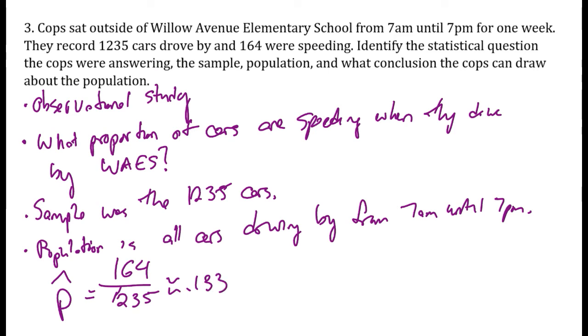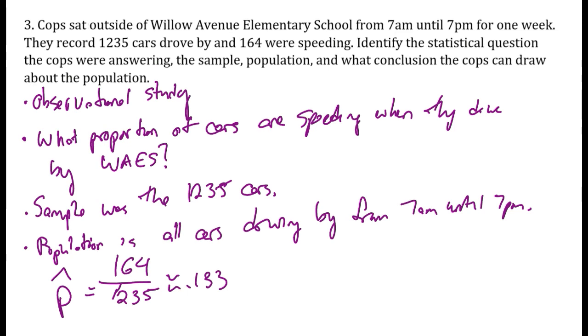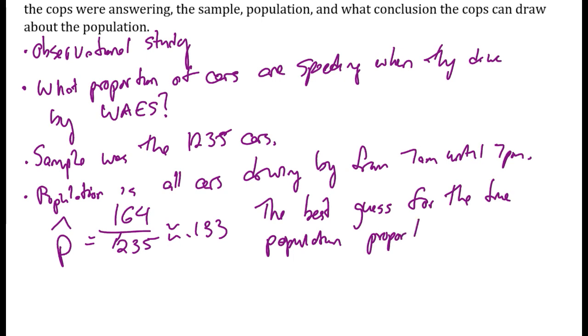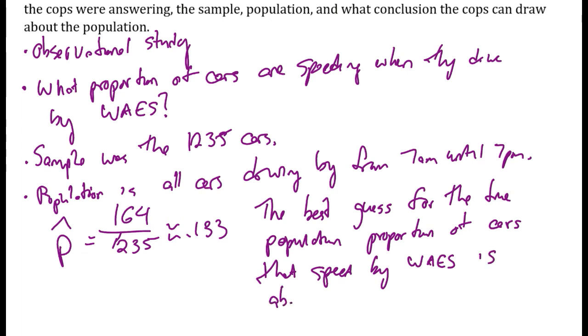So what conclusion can they make? The best guess, the best estimate for the true population proportion of cars that speed by Willow Ave Elementary School from 7 a.m. to 7 p.m. is approximately 13.3%.